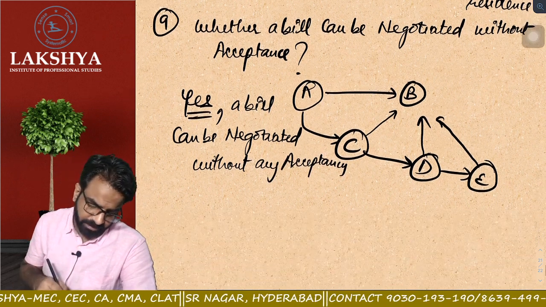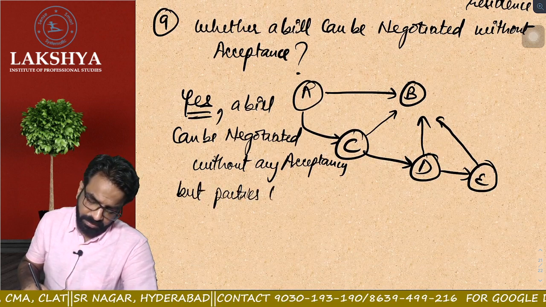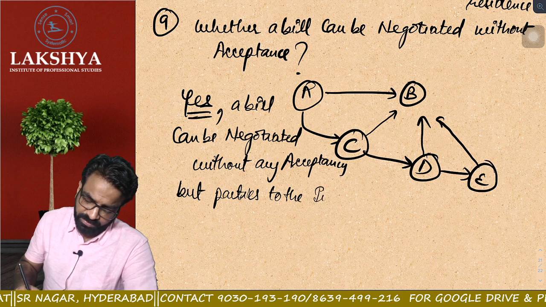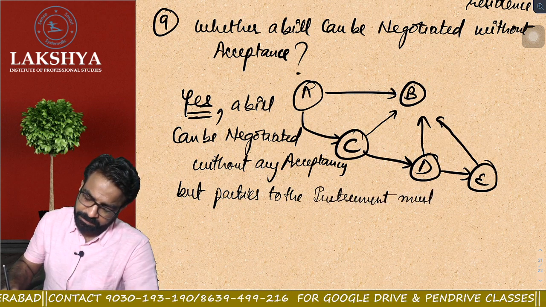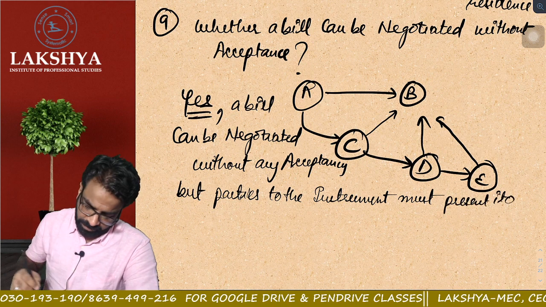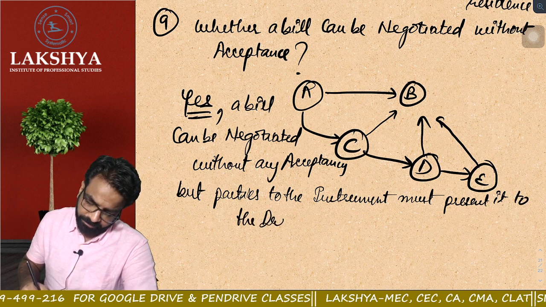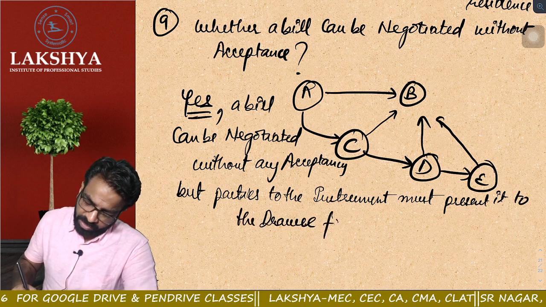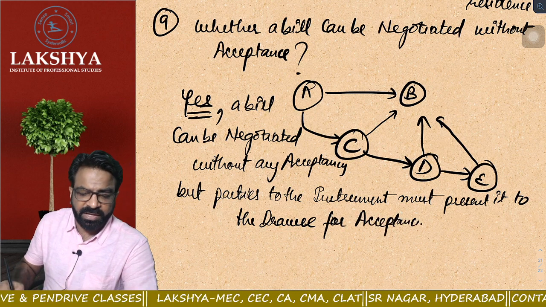But parties to the instrument must present it to the drawee for acceptance. एक बार तो drawee को देना ही पड़ेगा for the acceptance.